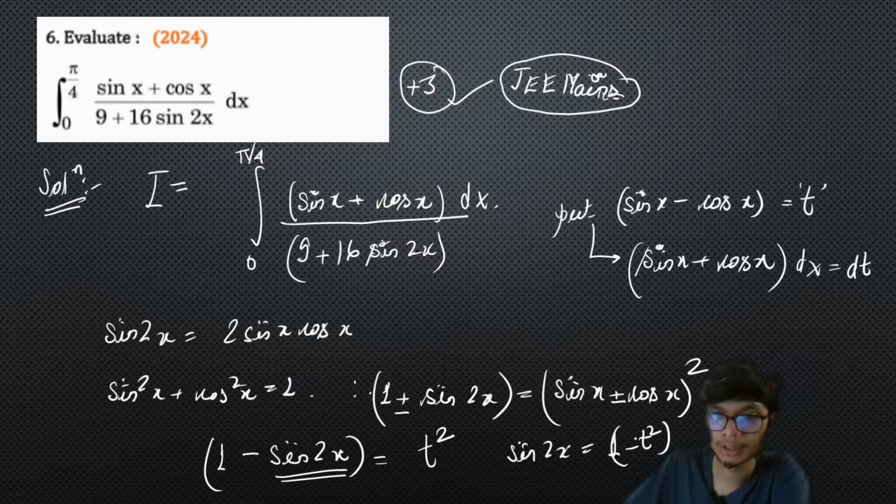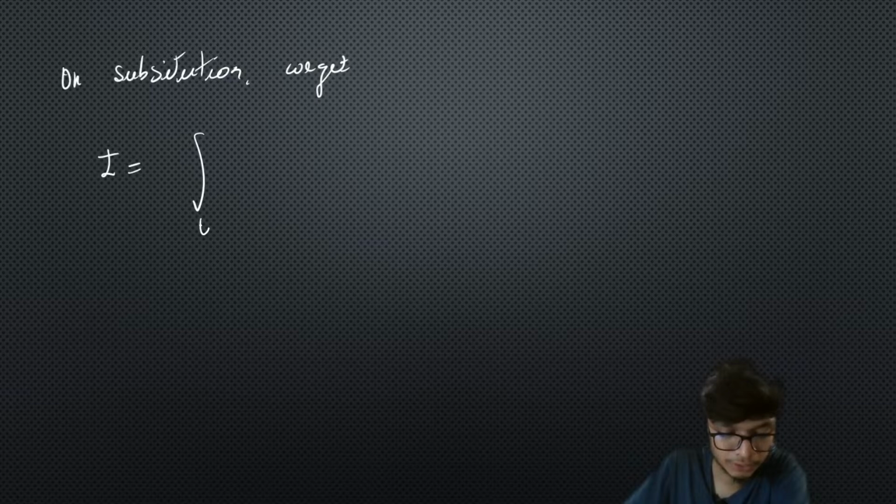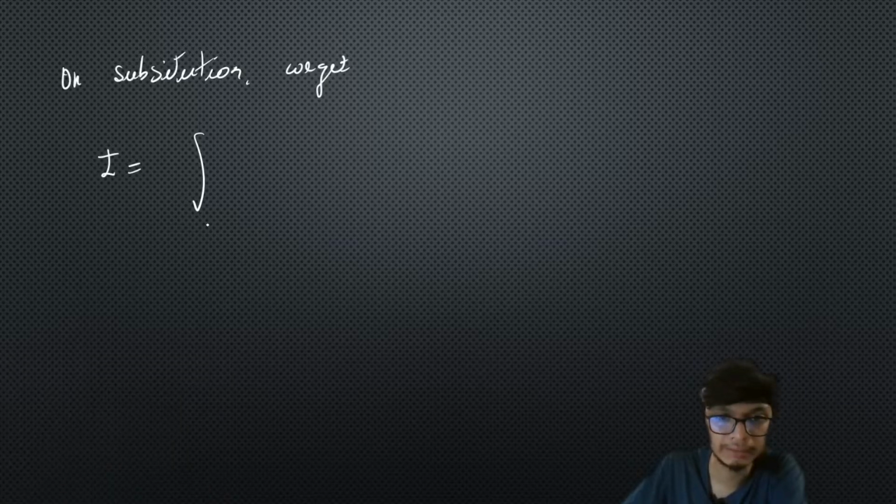So proceeding further, if we replace this into the given equation, on substitution our integral becomes of the form minus 1 to 0. If you put 0, your t will be minus 1, and on putting pi by 2 you get 0.